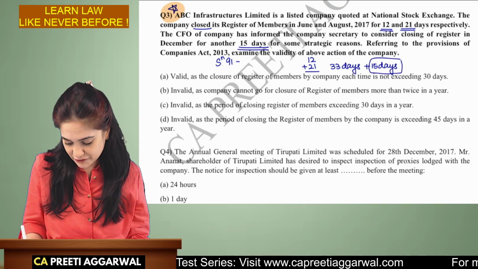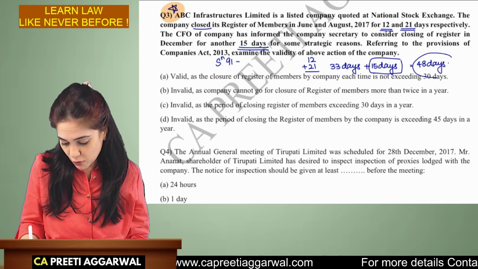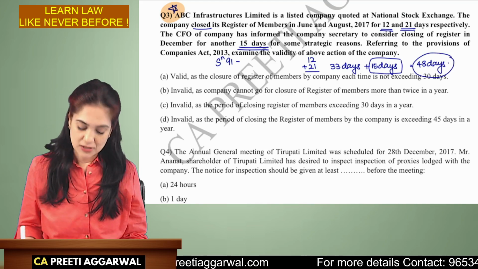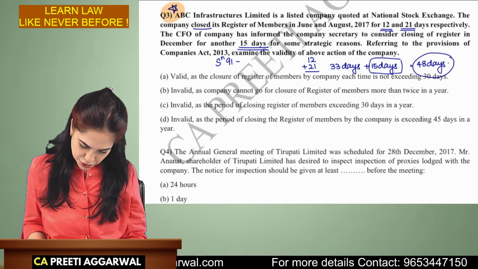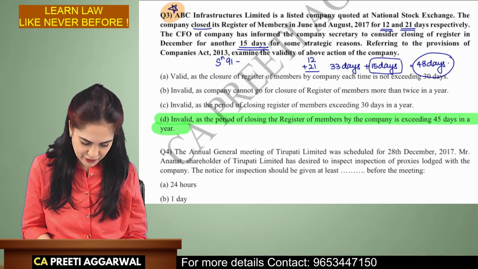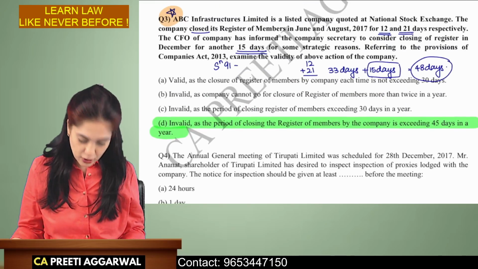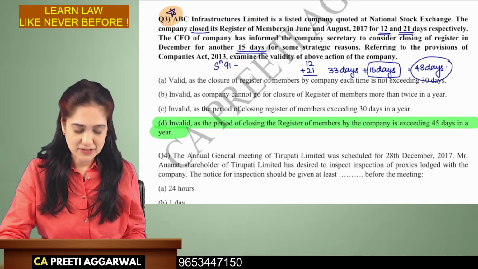What if they close it for another 15 days? It comes to 48 days, which is more than the limit allowed. So over here, our answer should be option D. It is invalid because it is exceeding 45 days, right? So option D is the correct answer.